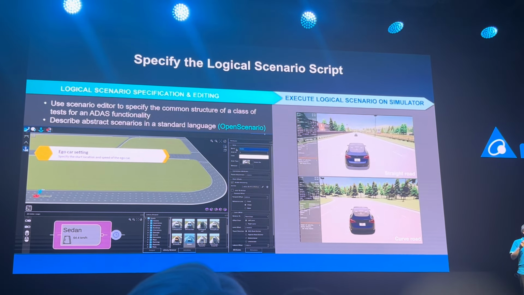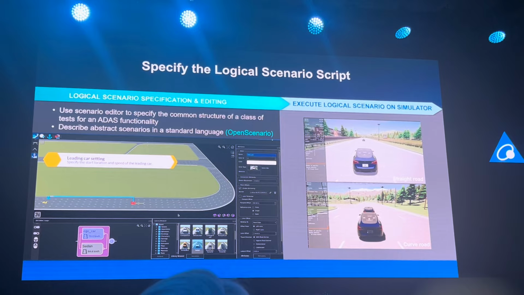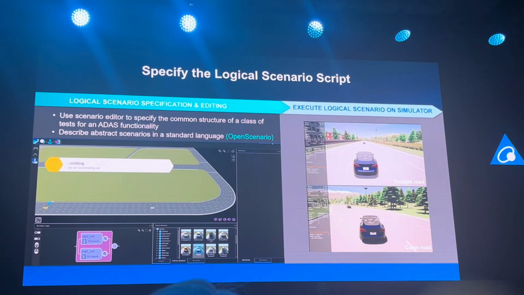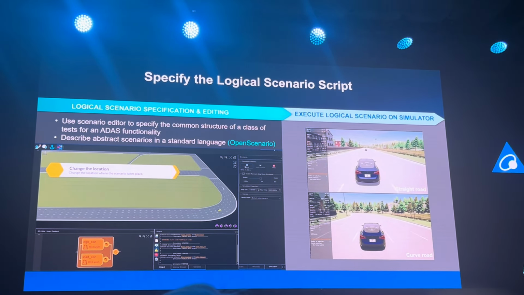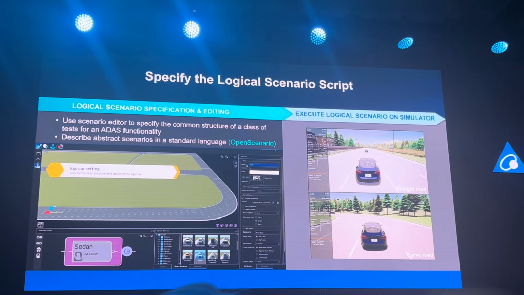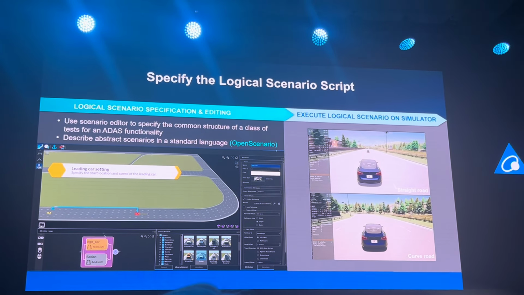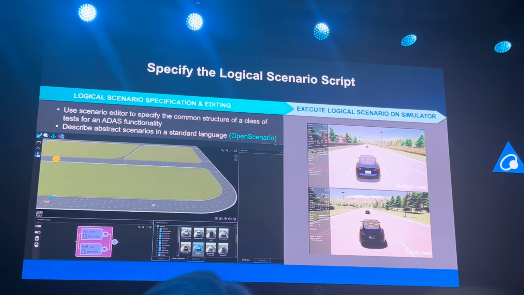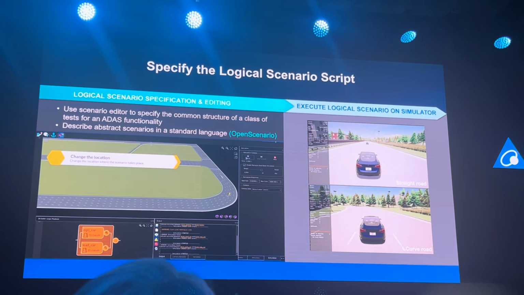So, in order to explain this concept, let's take a specific ADAS functionality called Adaptive Cruise Control, ACC, as an example. In ACC, you have at least two cars. The ego car, which is under the control of the ADAS system, is supposed to catch up with the car preceding it, the leading car, right? And this continues until the distance between the two is reduced to a certain value. After that, it tries to maintain this distance regardless of the speed of the leading car. That is, if the leading car speeds up, then the ego car should speed up.